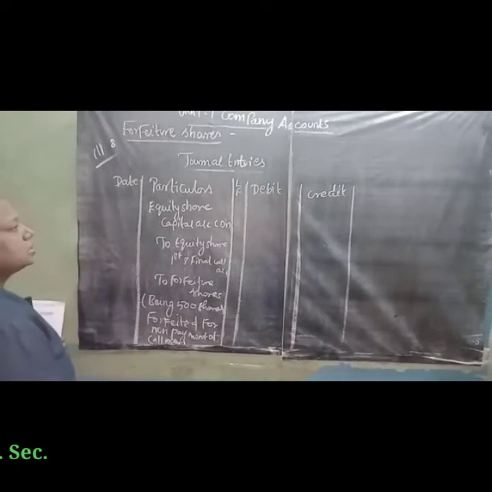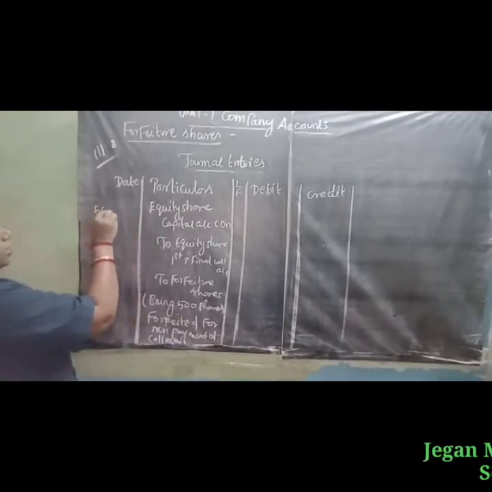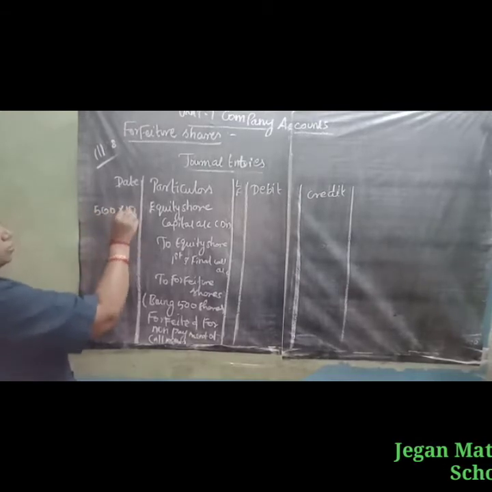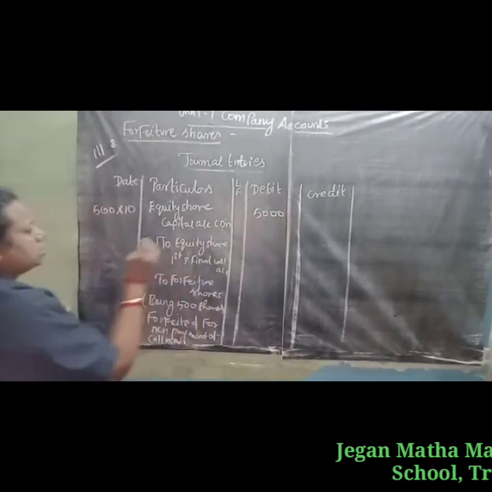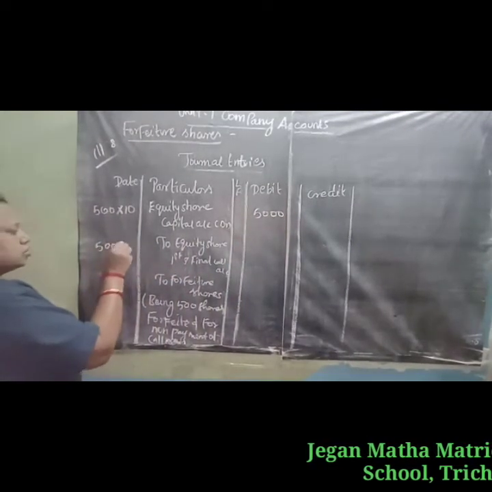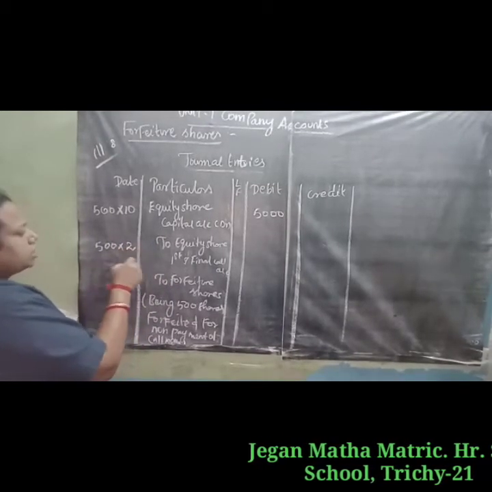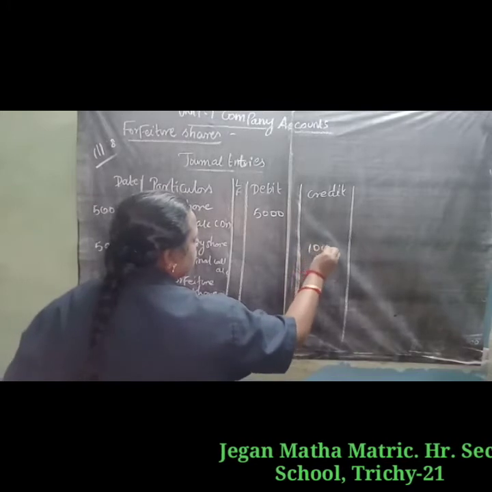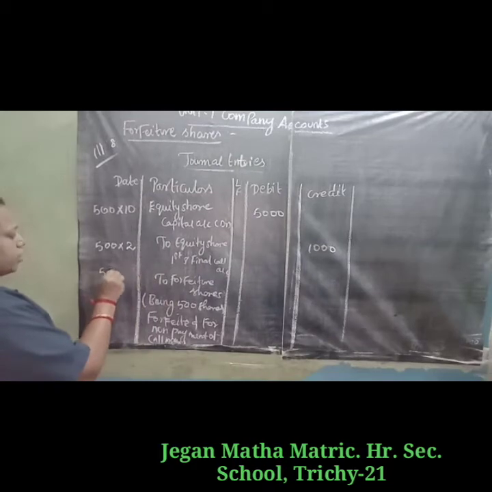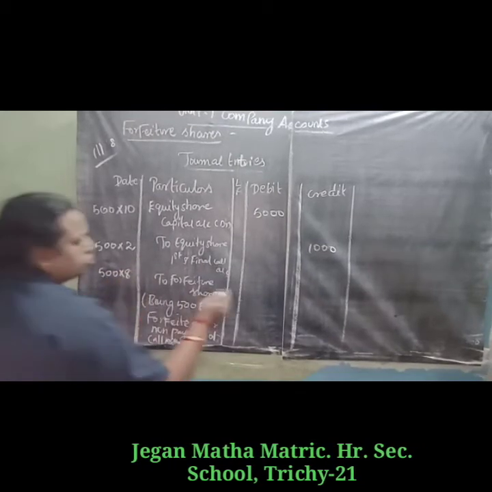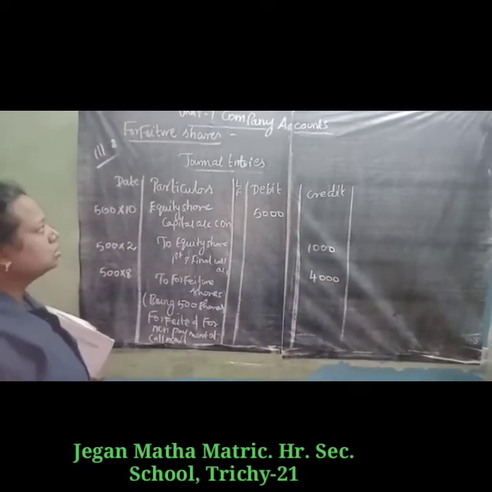Now how do we write the amounts? Equity share capital account: total equity shares are 500, each share is 10 rupees, so 500 into 10 is 5,000. Then for non-payment of call money of 2 rupees, 500 into 2 is 1,000. Then the amount so far paid is 8 rupees, so 500 into 8 is 4,000. So this is the entry for forfeiture of shares.